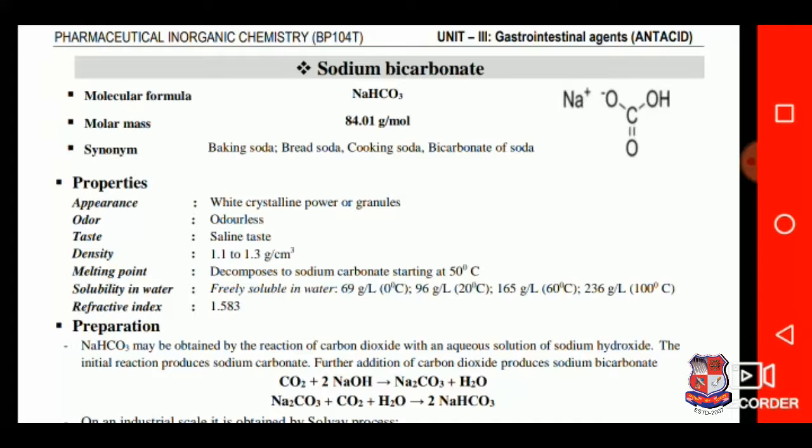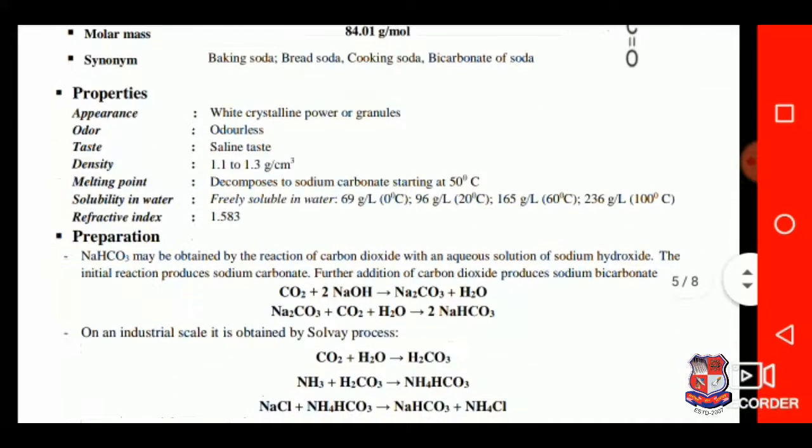Generally, in the GPAT examination, the synonyms are frequently asked for the sodium bicarbonate compound to check the student's knowledge. Properties: appearance, white crystalline powder or granules. Odor, it is odorless. Taste, it has a saline taste. Density, 1.1 to 1.3 gram per centimeter cube.